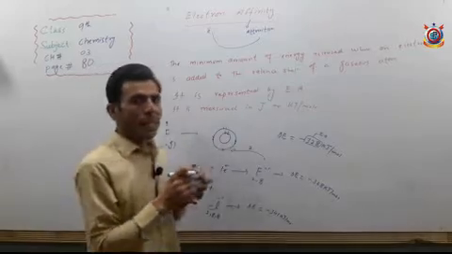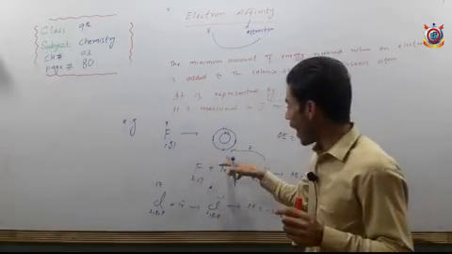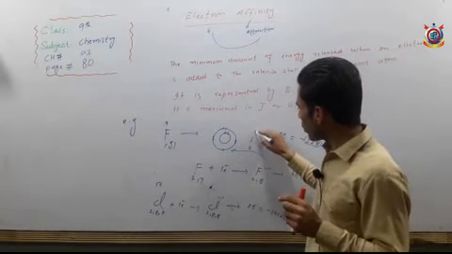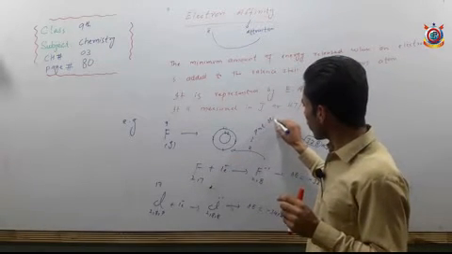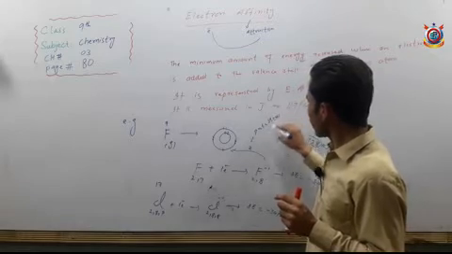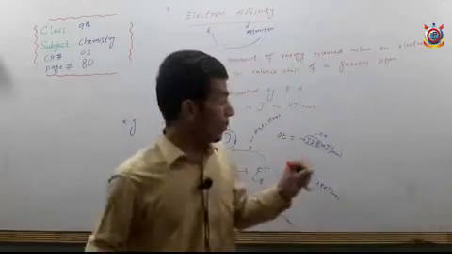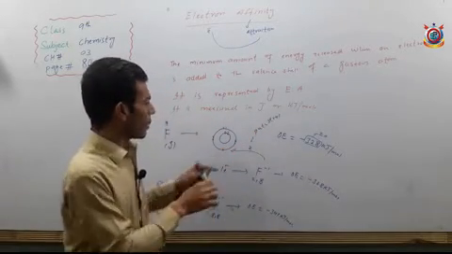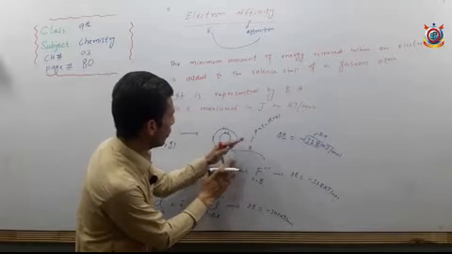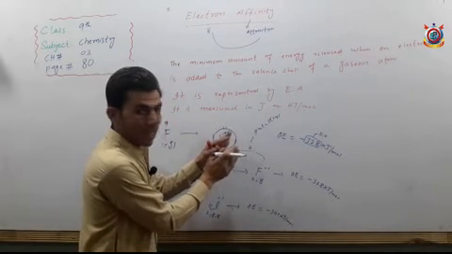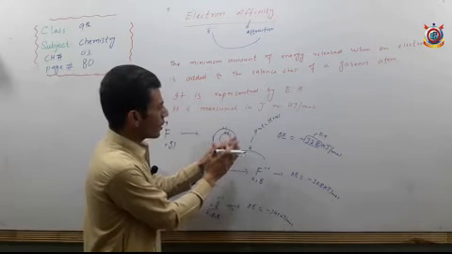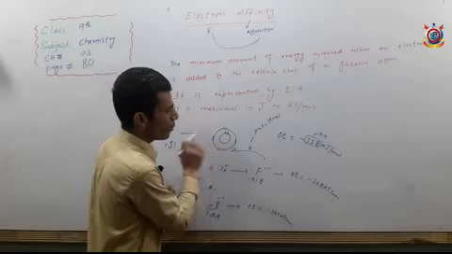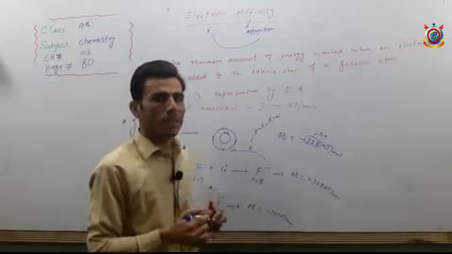So the new coming electron puts stress on the already present electrons. The new incoming electron puts force, puts weight on the already present electrons, meaning it pushes them towards the nucleus, and during this stressing, during this pushing, during this repulsion, energy is released from the fluorine atom, and this released amount of energy is called what?